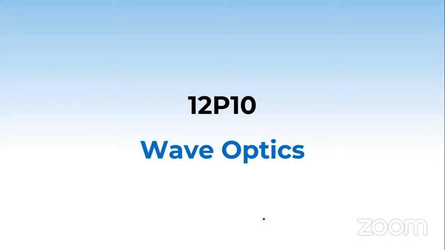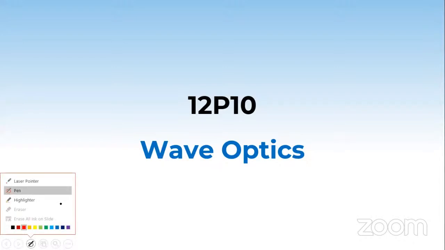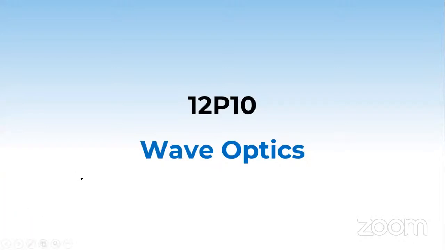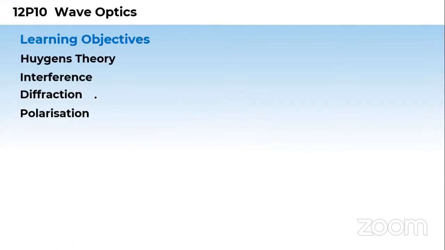So we were on the wave optics in the previous class, isn't it? Yes. So see how to start the things. This is our chapter. As you all know, first we'll go through the recall. Huygens theory.